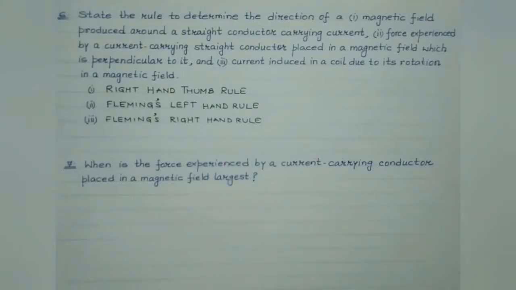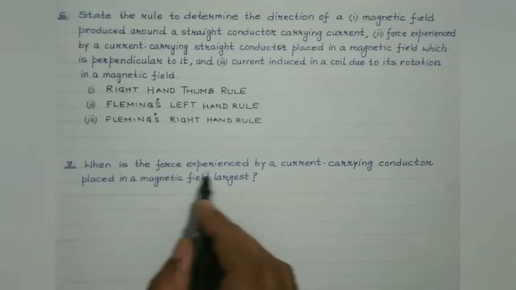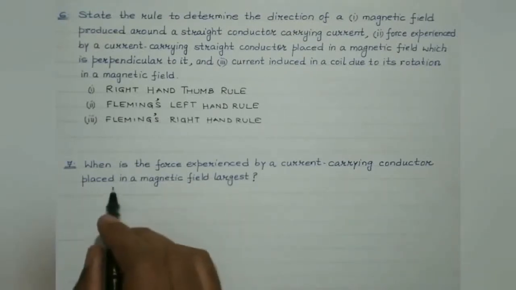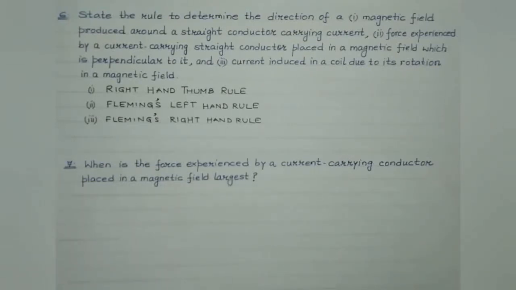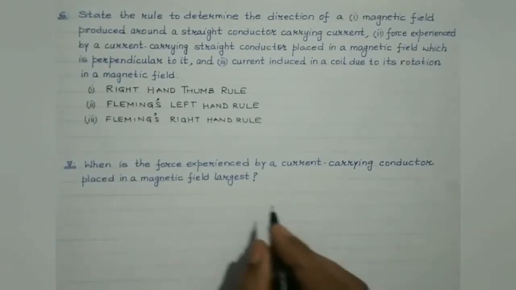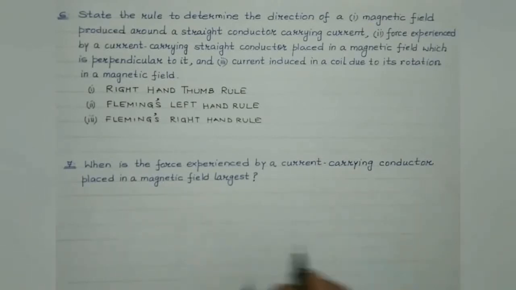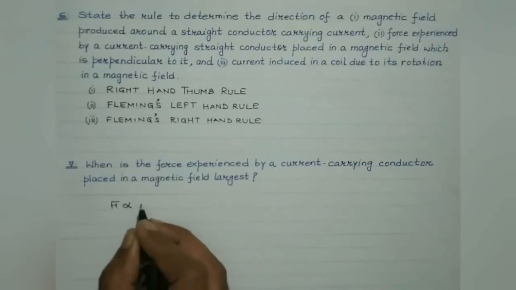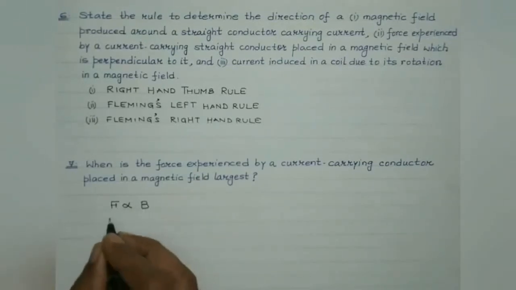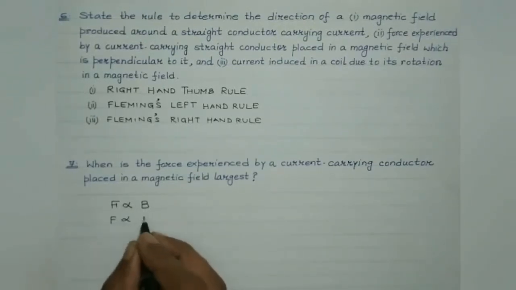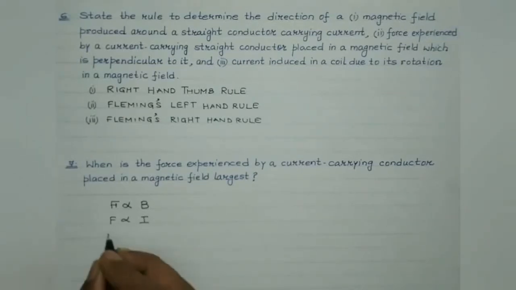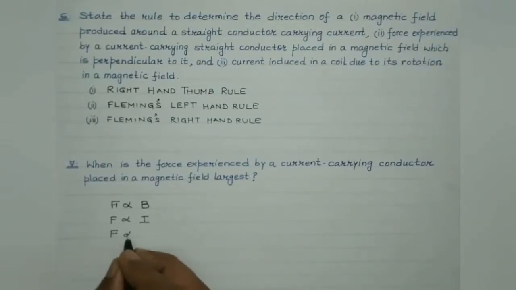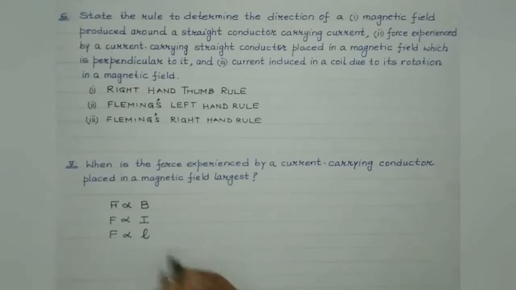Okay, let's proceed with the last question then. When is the force experienced by a current carrying conductor placed in a magnetic field largest? Now students, we have discussed the force experienced by a current carrying conductor under the influence of a magnetic field. It depends upon the strength of the magnetic field. It also depends upon the current which is made to flow through that conductor, and it is also directly proportional to the length of the conductor, isn't it? So this we are all aware of.